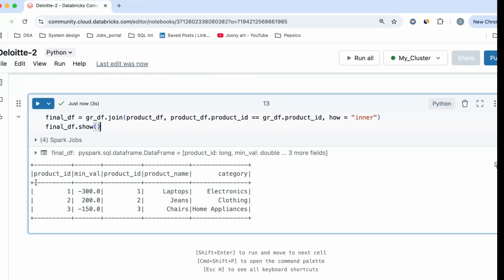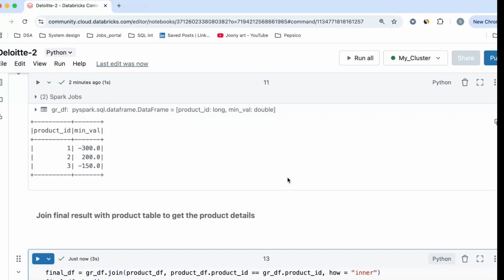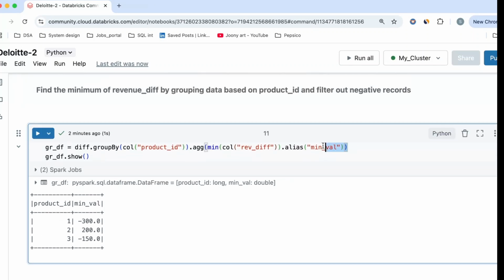So here we go, we got all the output. The product ID, this is my minimum value. Here it gave me this also because I have done it with product ID. Let me see what it gave. Here I did not filter out the negative record. So I have all the values, right? I have the minimum value for all the records. So I should actually filter for the records which give me the positive value, right?